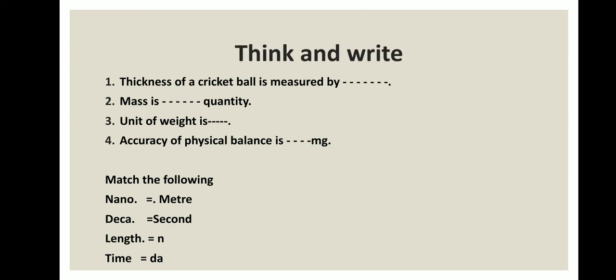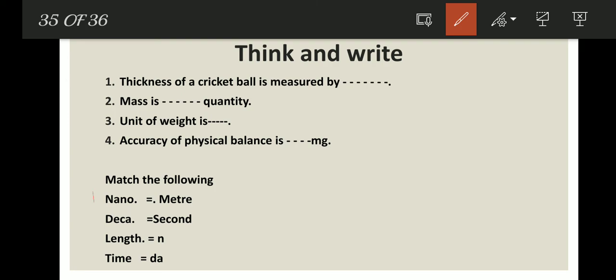This is think and write. First question, the thickness of a cricket ball is measured by dash. Second question, mass is dash quantity. Third question, unit of weight is dash. Fourth question, accuracy of physical balance is dash milligram. Now match the following: nano equals meter, deca equals second, length equals n, time equals dA.